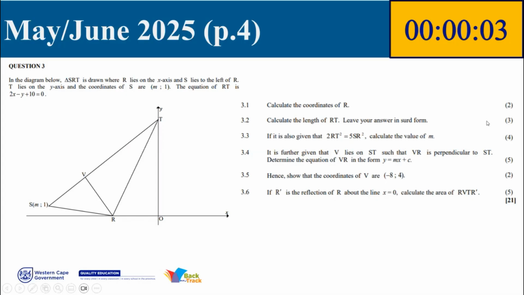Right, so the diagram they present us with below, triangle SRT, is drawn where R lies on the x-axis and S lies to the left of R. T lies on the y-axis, so the y-intercept of both RT and ST, and the coordinates of S are provided. They give me M, a variable, and they give me the y-coordinate 1. They give me the equation of RT, the straight line, and they tell me it's 2x minus y plus 10 equals 0. Now, the first thing I notice about that straight line is it's not in standard form. So in order to work with it, I'm going to get it into standard form, and that will help me answer some of these questions.